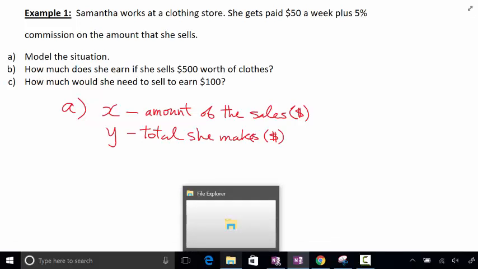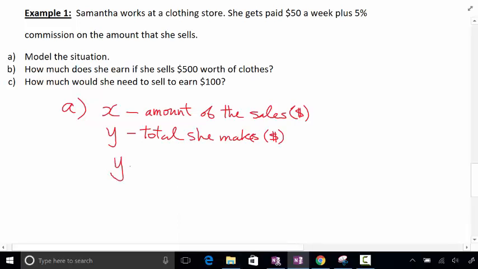Okay. So is this a y equals mx plus b type of linear relation, or is that ax plus by equals c? Okay, y equals mx plus b, right? Because it really doesn't make sense for me to combine this y and x together. So it's just going to be what? How much she makes, y, is equal to how much? It says right there somewhere. It says $50, okay, plus, okay, 5% of the amount she sells. So what is it going to be? 0.05 times the amount she sells, which is x.